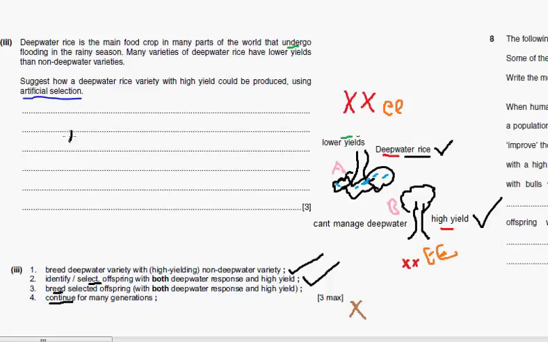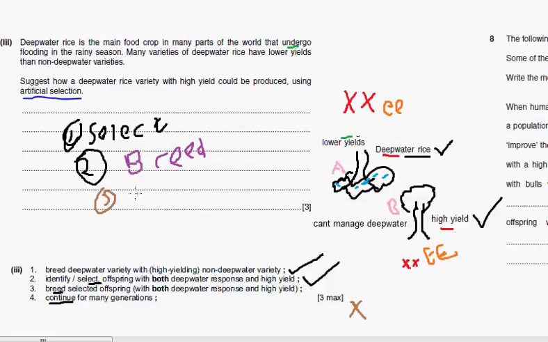You're supposed to first select, and then you're supposed to breed. To breed simply means to make them reproduce or make them meet. And then the third one is to continue for generations. So there are 3 things only.